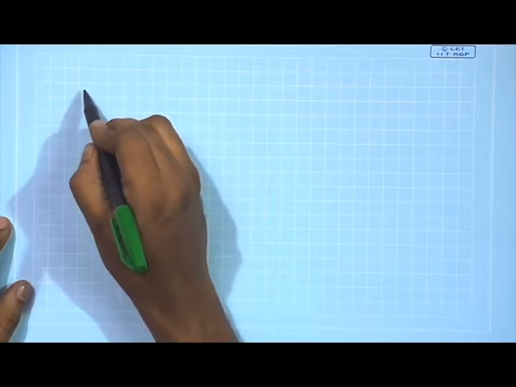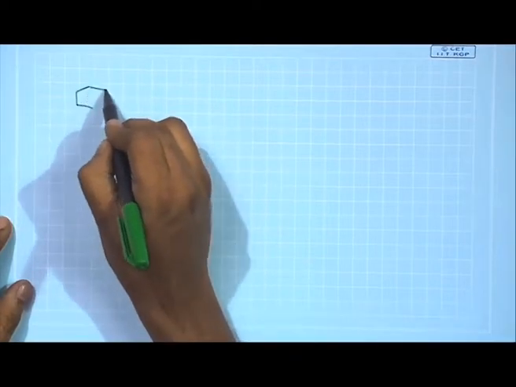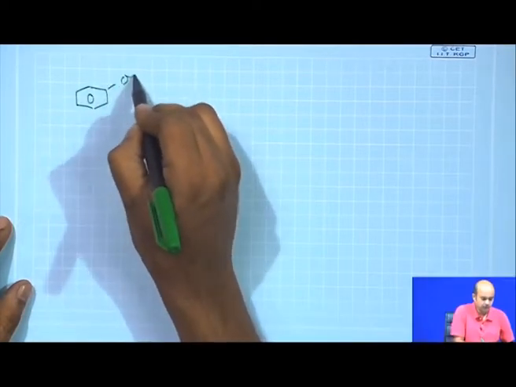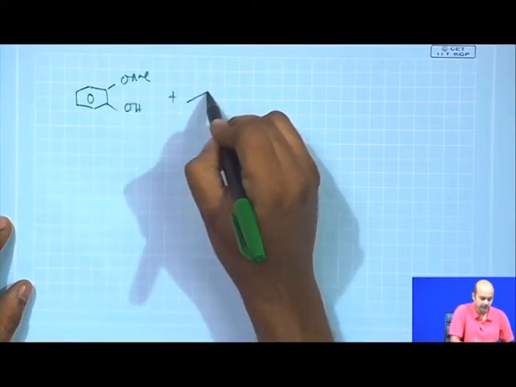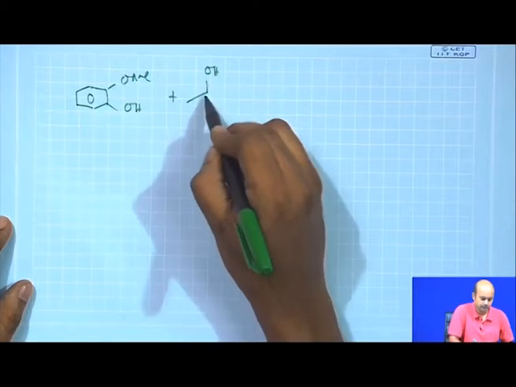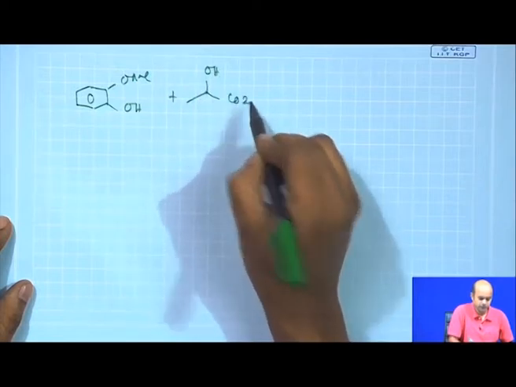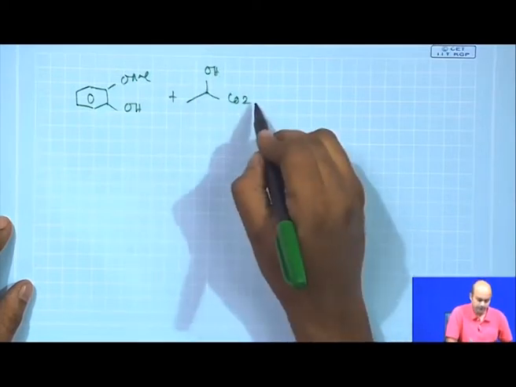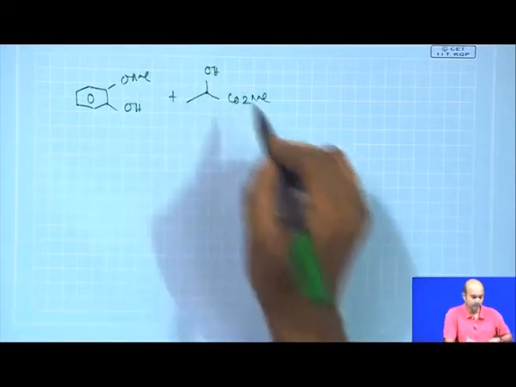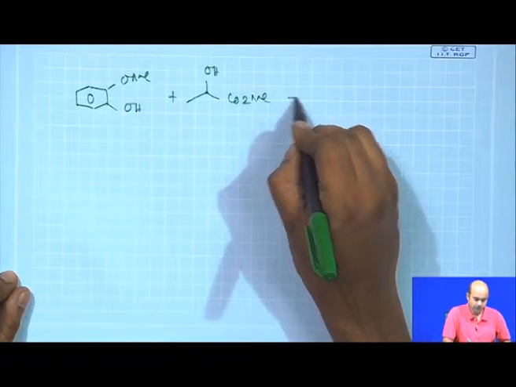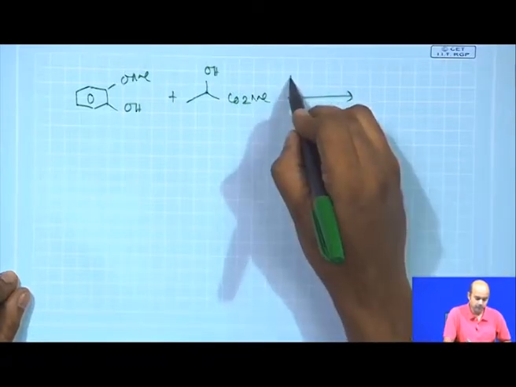So, now we will go back to the original problem which was given to you. First, you have guaiacol and your lactate. We did not discuss the stereochemistry, so that is why we put a simple bond, we did not put an alpha or beta bond. Now here you do a Mitsunobu reaction.